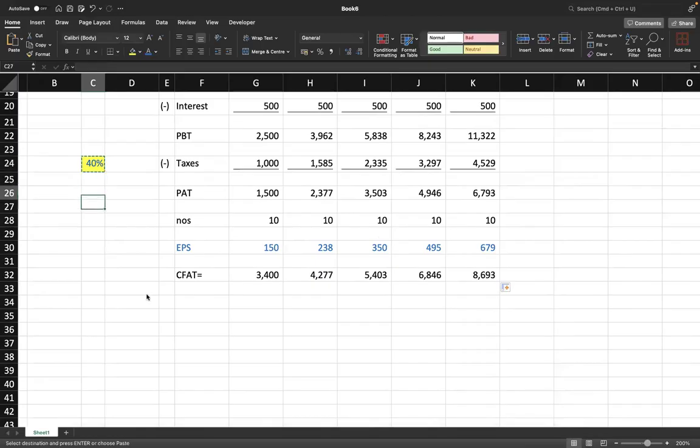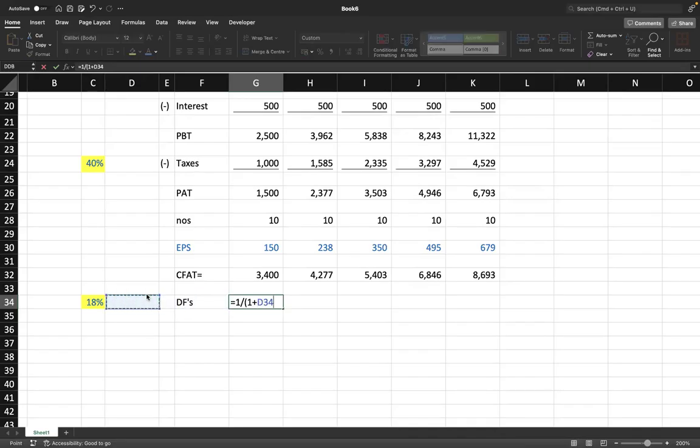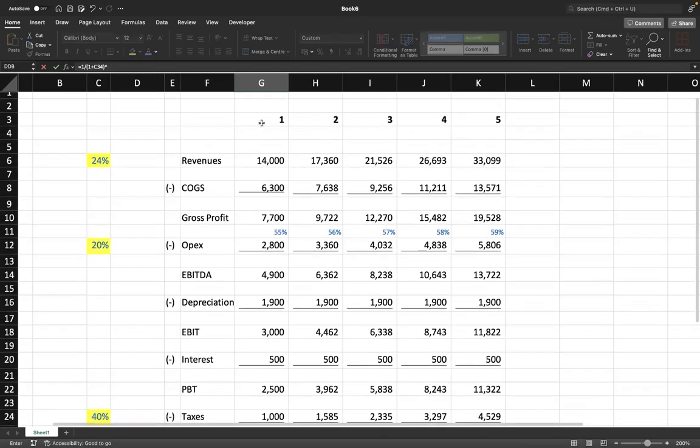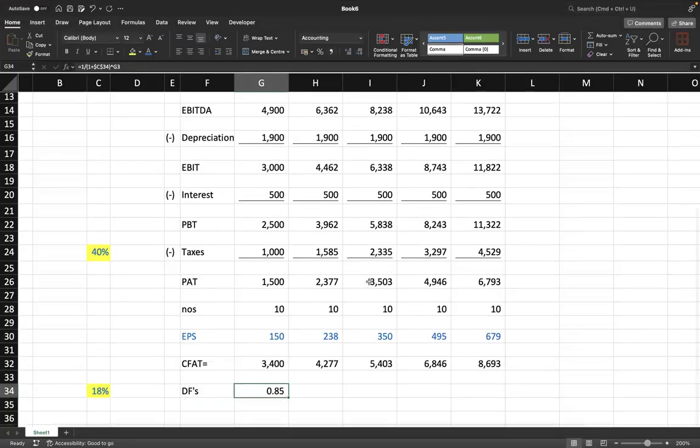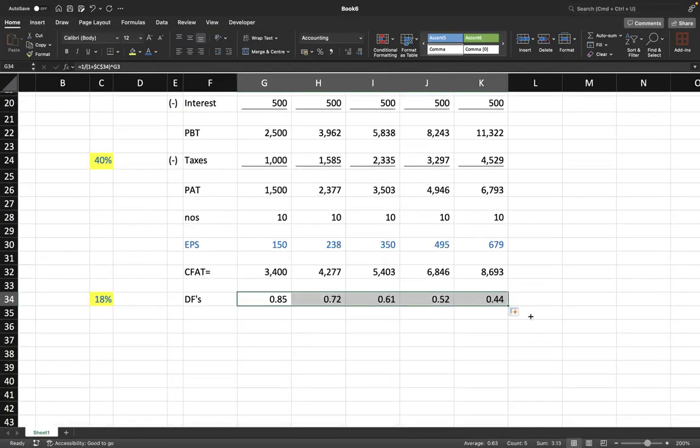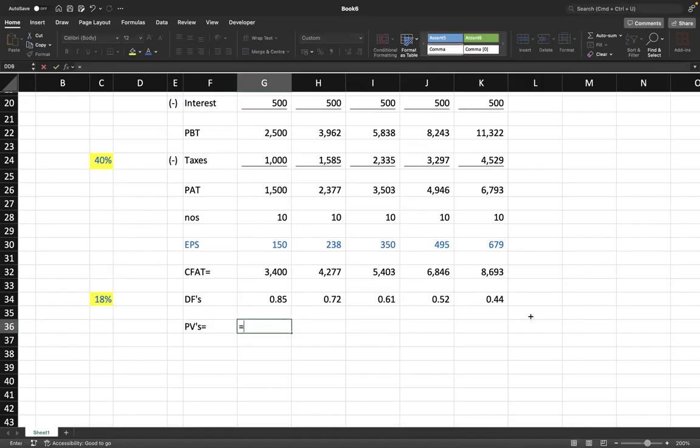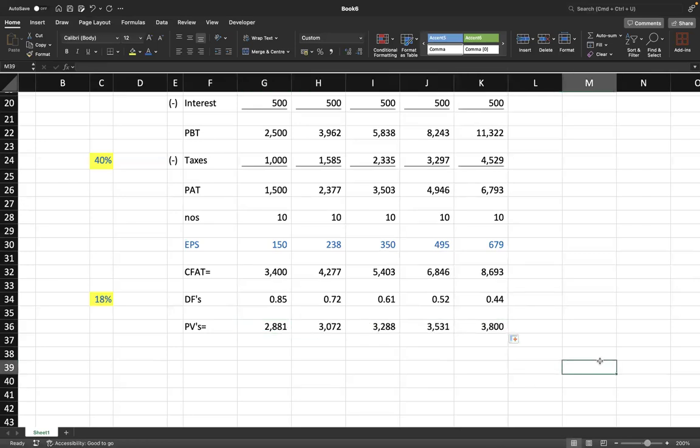So now next step is to get your discounting factors. Discounting factors is 1 by (1 plus R), which is 18%, to the power of n. Right? So ये हो गया आपका discounting factors and drag it. How do you get your present values? Present values is future cash flows multiplied by discounting factors. Clear? So ये हो गया present value.